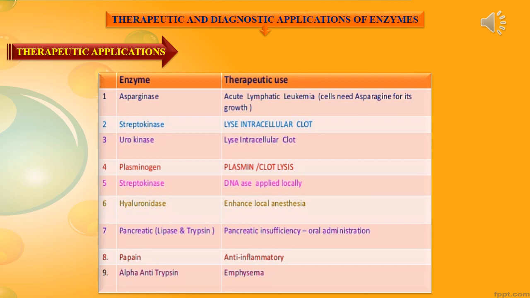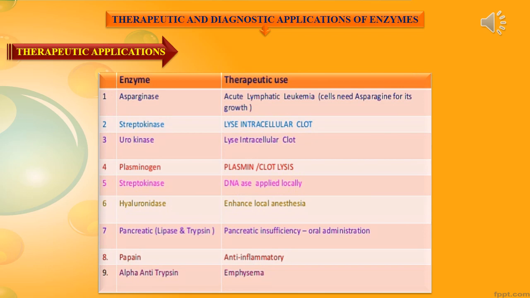And here are the examples of therapeutic applications with the various enzymes: asparaginase, streptokinase, urokinase, plasminogen, hyaluronidase, pancreatic enzymes, papain, alpha antitrypsin. There are various enzymes used to treat different diseases.